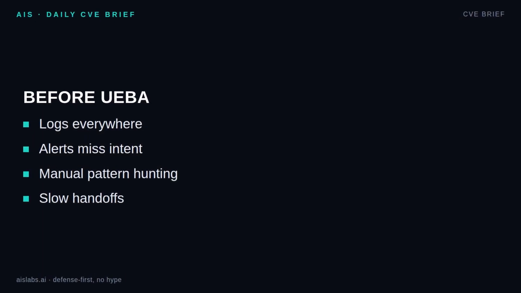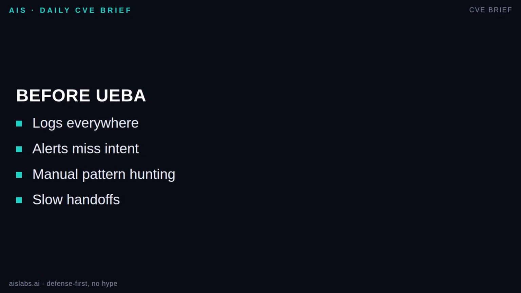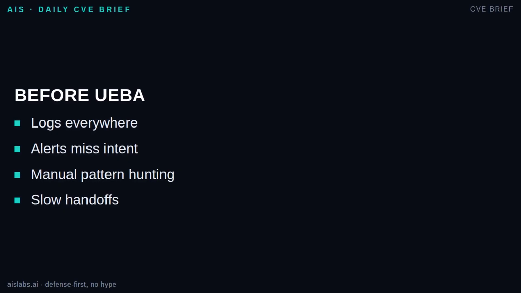Before UEBA, many teams handled insider risk by searching logs after something went wrong. The SIEM had VPN logs, file access logs, endpoint events, cloud activity, and identity records. But the analysts still had to stitch the story together by hand. A single file download looked normal. One late login looked normal. One access request looked normal. The risk appeared only when those events were viewed as a sequence.